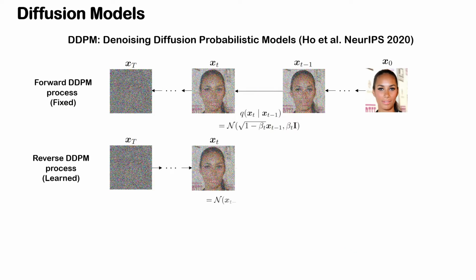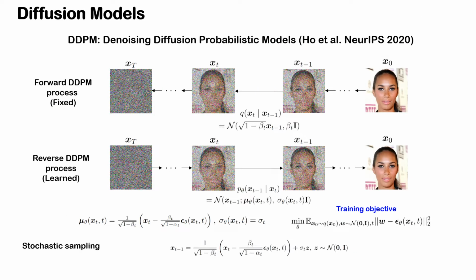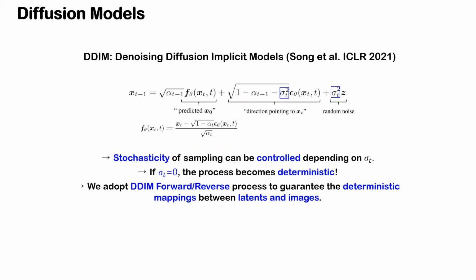Diffusion models consist of a forward and reverse process. The forward process is a fixed Markov chain with Gaussian transition, where noise is gradually added to the data. The reverse process is parameterized by another Gaussian transition, where the sample is iteratively denoised. In practice, a noise approximation model epsilon is trained with the following objectives. After training, the data can be sampled stochastically using the reverse process. In the DDIM paper, the deterministic sampling process is proposed. We adopt the deterministic DDIM forward and reverse process to guarantee near-perfect reconstruction between latents and images.